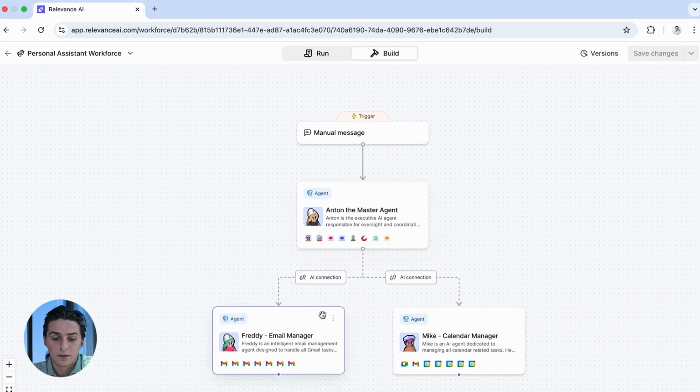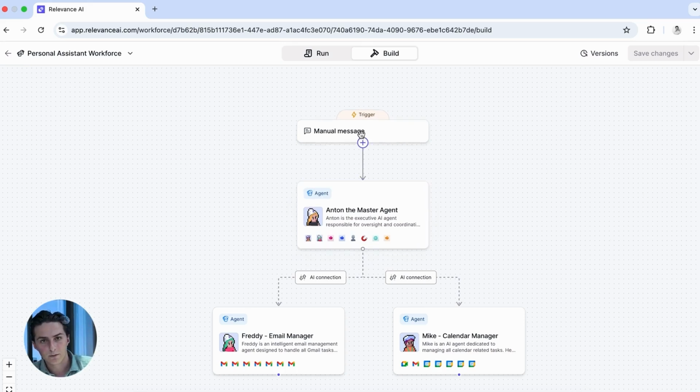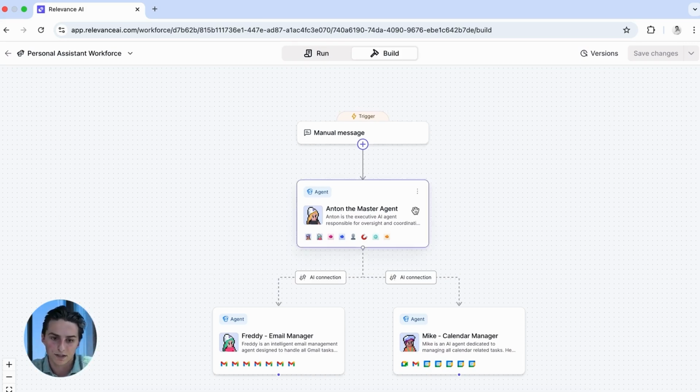Anton has the ability to speak with Freddie and Mike and delegate the right tasks. If I tell Anton about emails, it'll give it to Freddie. If I tell Anton to schedule something, it'll do Mike. If I tell Anton something random, like look up the weather in Madrid for tomorrow, it'll use itself. You have to hook up whatever you make on Replit to Anton, the master agent, because he has all the